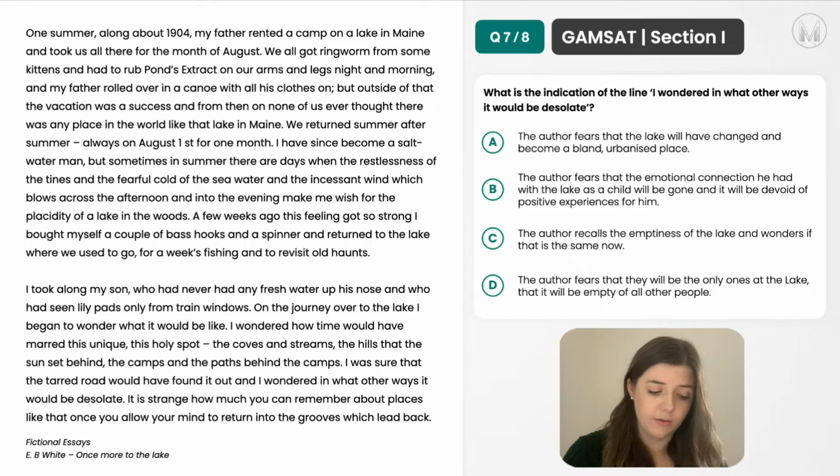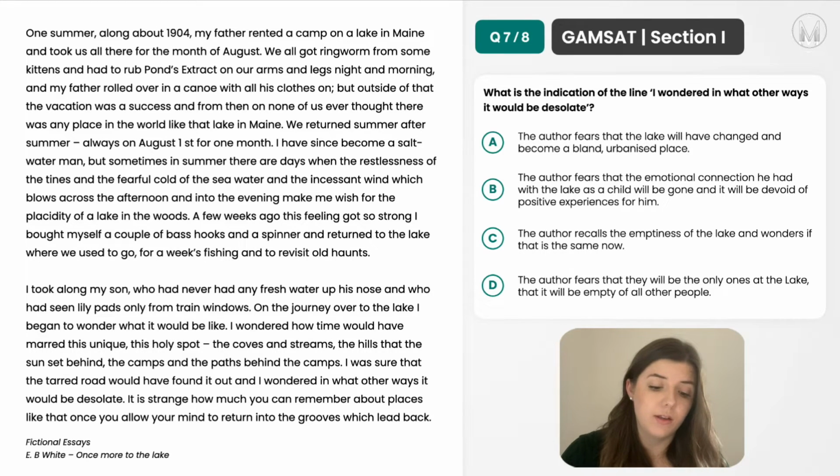So we get the sense that the tarred road would have found it out. So that to me makes it seem as though because it has a road leading to it, that maybe more people will have discovered it. So he almost is saying that he doesn't want more people to have discovered it. So option A, the author fears the lake will have changed and become a bland, urbanized place. So that is a sense of what we're getting here, because he doesn't want there to have been more people, which would give us the impression that it will become urbanized. So option A is quite likely.